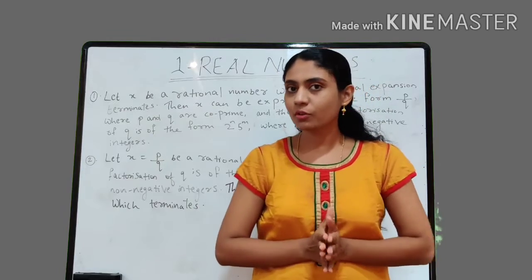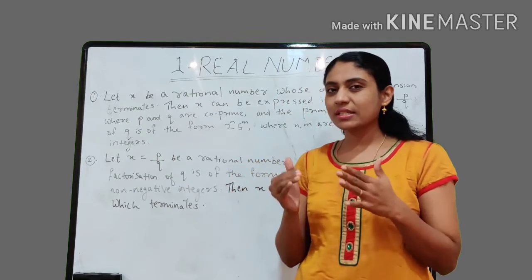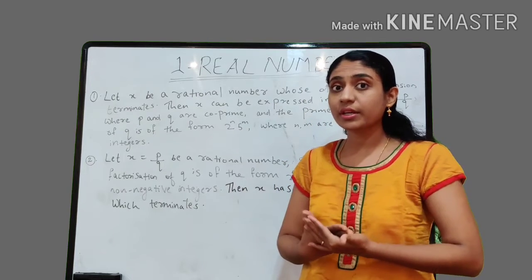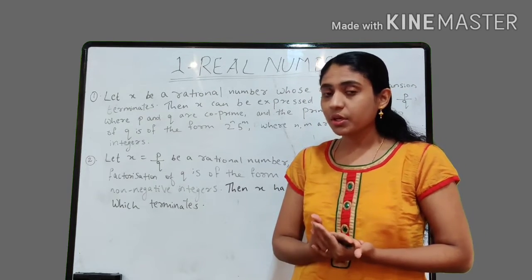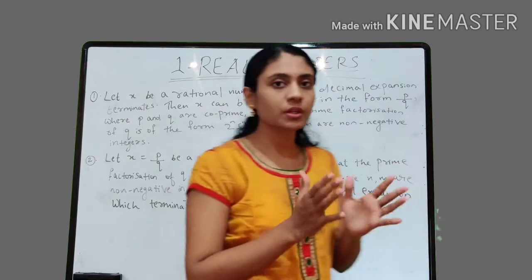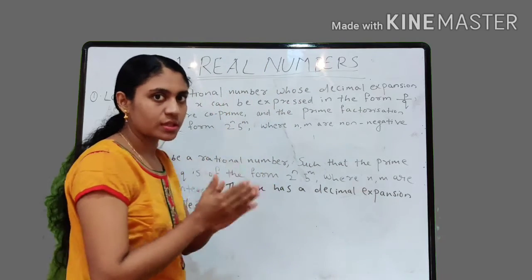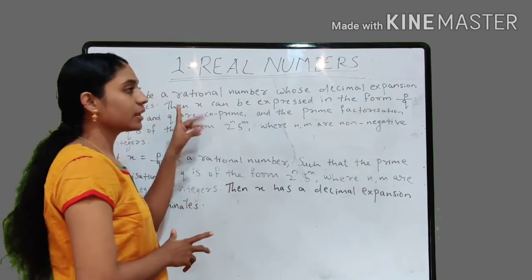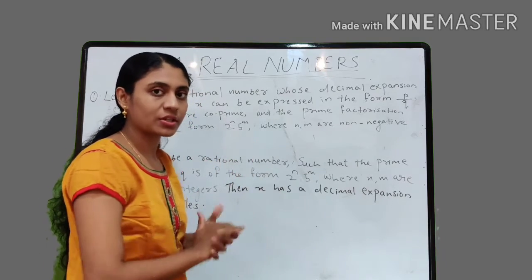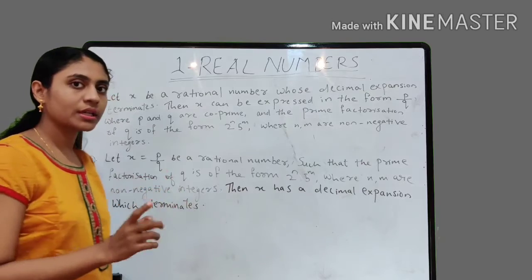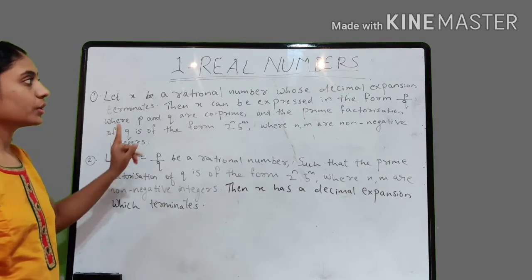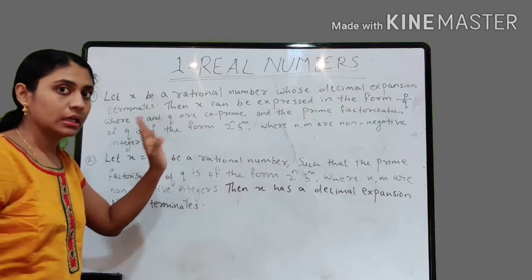Friends, before going to solve the problems, we can revise the three theorems we studied in our previous class. That is the theorems related to the rational numbers whose decimal expansion terminates and non-terminates, right? For rational numbers whose decimal expansion terminates, there are two theorems, and for non-terminating, one theorem. Let us discuss the first two theorems first.